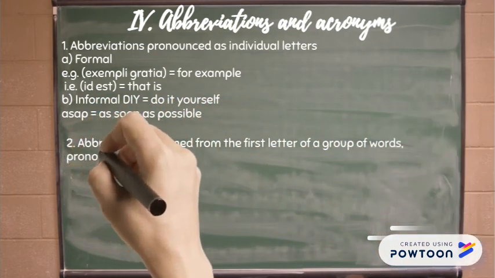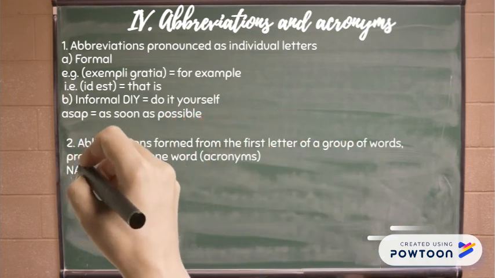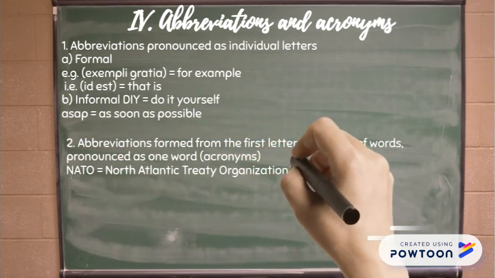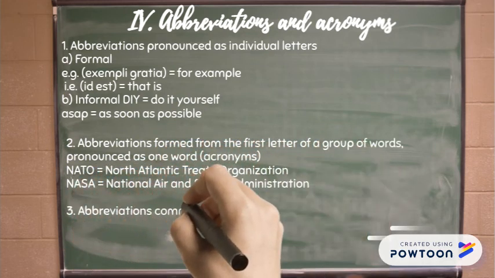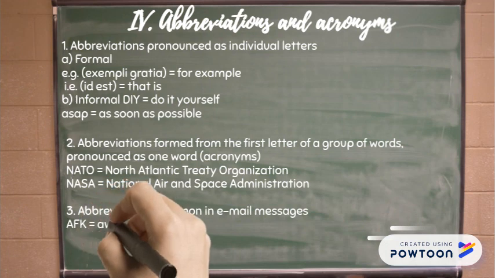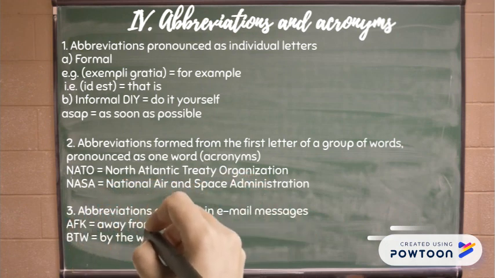Abbreviations formed from the first letter of a group of words, pronounced as one word, are acronyms, the second category, with words such as NATO for North Atlantic Treaty Organization and NASA for National Aeronautics and Space Administration. And finally, there are abbreviations common in email messages as nouns, such as AFK for away from keyboard or BTW for by the way.